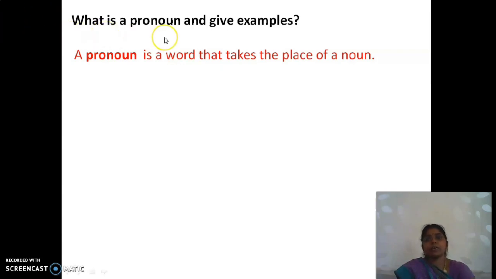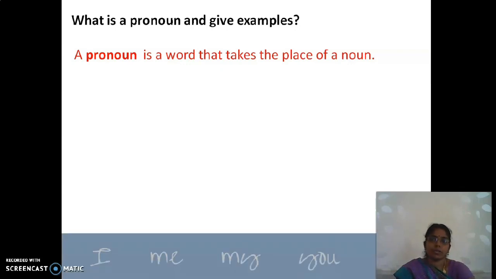Now, what is a pronoun? How is it related to a noun? A pronoun is a word that takes the place of a noun. In other words, it replaces a noun. Okay? It avoids repetition of that particular noun. All these are the categories of pronoun.